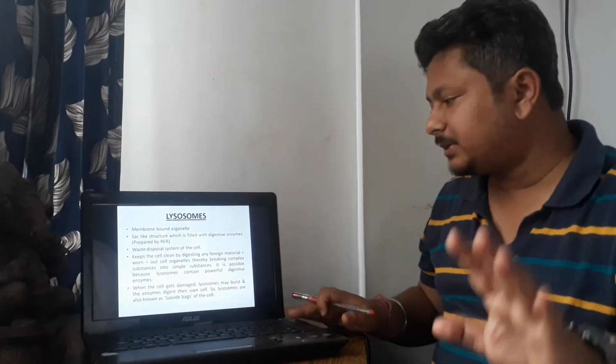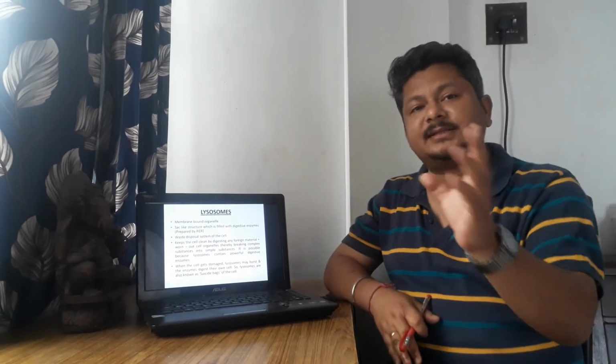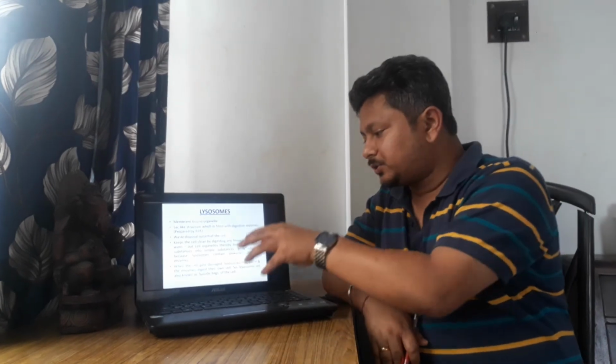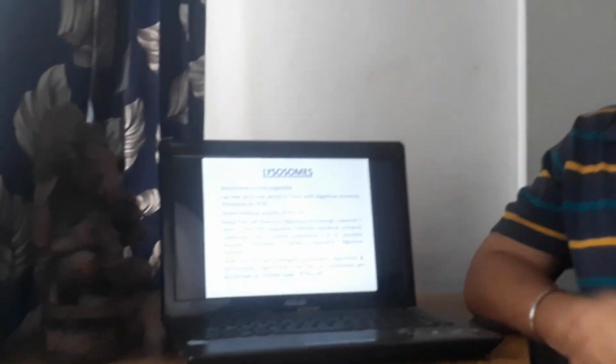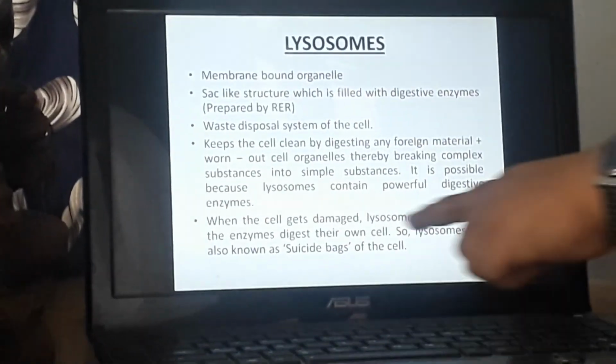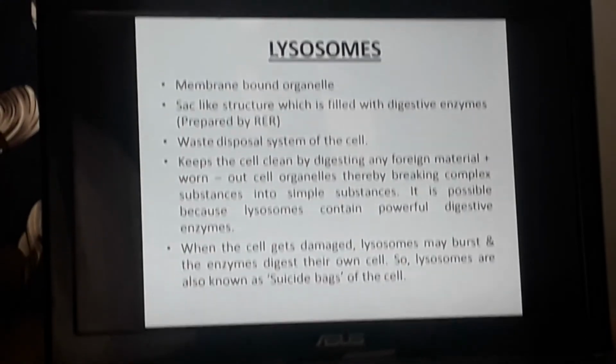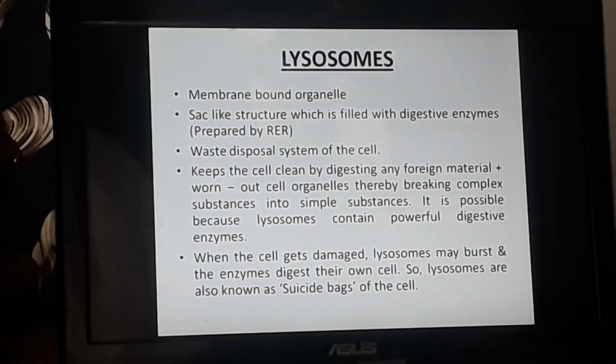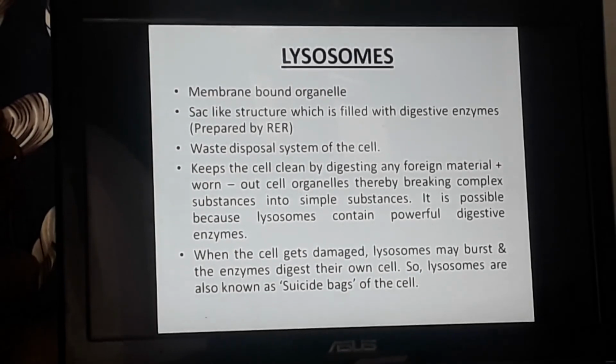When the cell becomes damaged, when the cells no longer work, the cells go and collect inside the lysosome. The lysosome has digestive enzymes. They destroy those unwanted cells, and they function as the suicide bags of the cell. See, a very interesting function. Cell अपना waste disposal का काम खुद ही करता है. They do their own work in disposing the waste with the help of the lysosome. ये बहुत important question है exam point of view से, because from the exam point of view, if you see, a very common question is why lysosomes are called suicide bags of the cell.